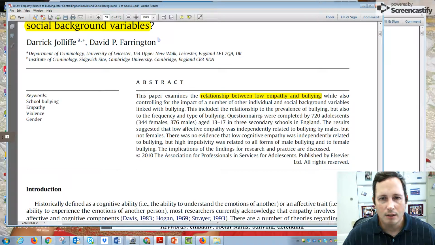I'm skimming along and seeing the relationship, prevalence of bullying, frequency, type. Now the questionnaires, this is something a lot of students get tripped up on, looking in too much detail, especially when they're putting it into their expansion. You don't need to do all of that. But I'm going to skim on and say, okay, no evidence that low cognitive empathy was independently related to bullying. That's important to note. But high impulsivity was related to all forms of male bullying and to female bullying. Okay, good. Now we know what the two main findings are.